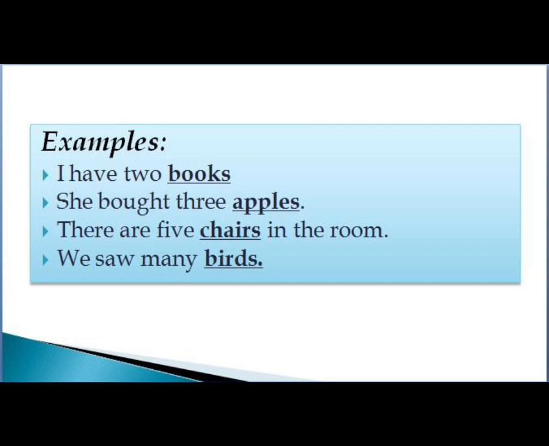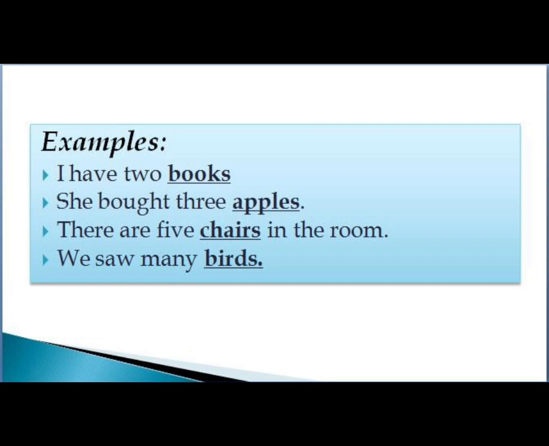And the second sentence is, she bought 3 apples. So here apples are again things, a fruit, and of course we can easily count them. Next is, there are 5 chairs in the room. We can also count the chairs. Of course it's touchable, it's tangible. And we saw many birds. Birds we can easily count in the sky, whatever is flying in the sky we can easily count. So this is again a very easy topic.